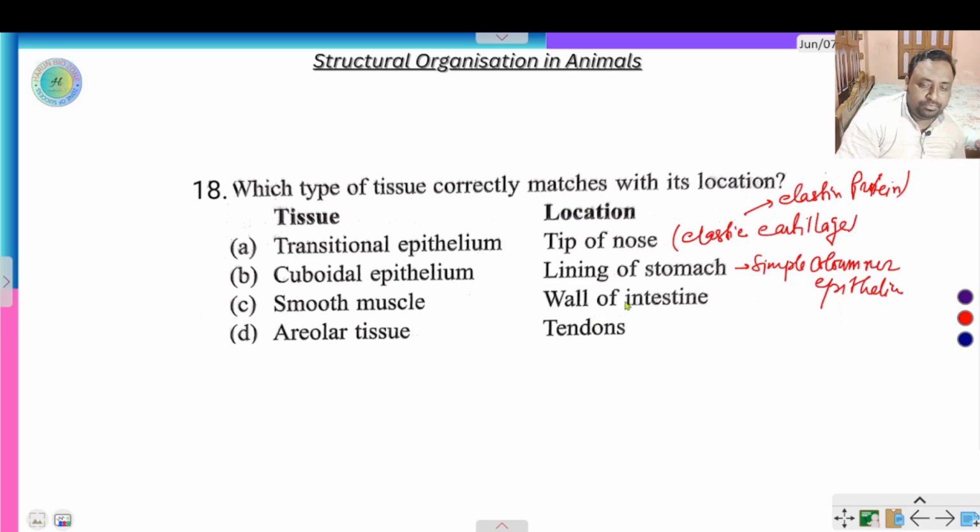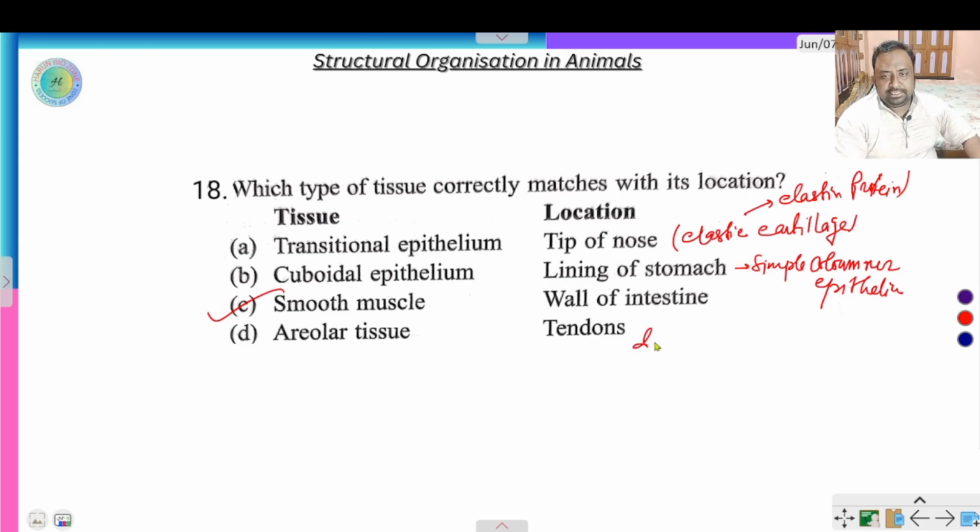Lining of stomach, okay. If intestine comes, then it would be cuboidal epithelium. All of intestine smooth muscle? Not all of intestine; the posterior part of the intestine has single unit muscle called smooth muscle. This is right. And areolar tissue, tendon is a dense fibrous connective tissue.